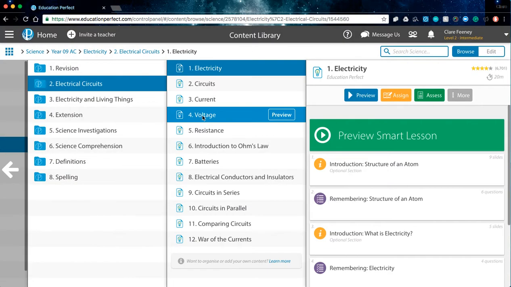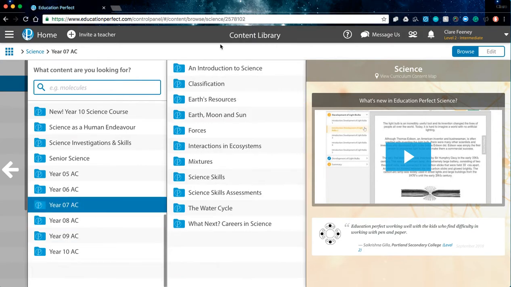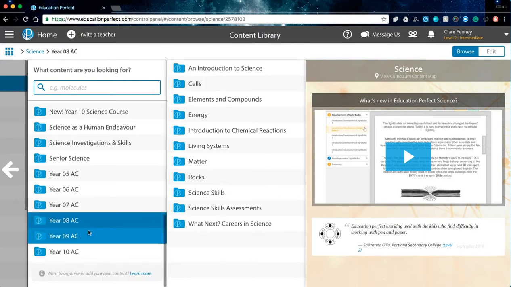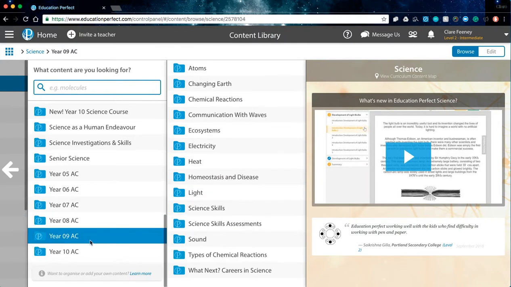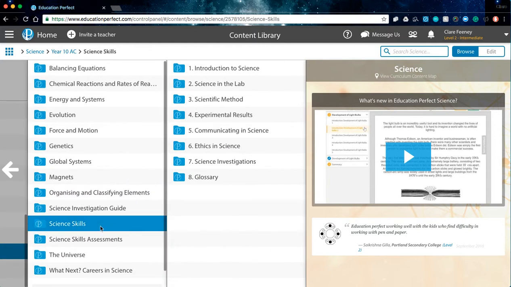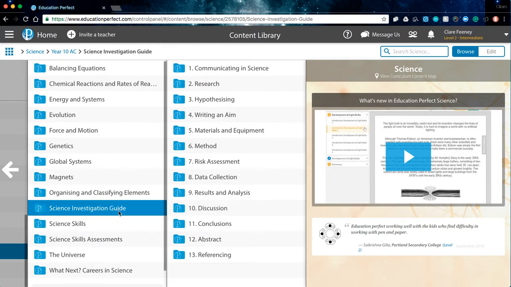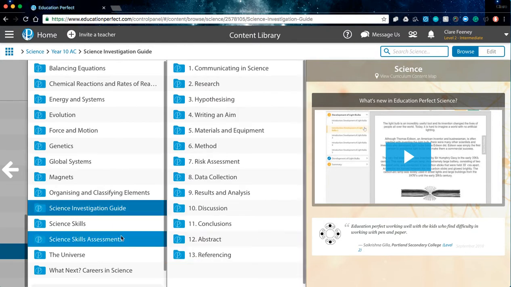So within Year 7 to 10, we have, I think, about 800 lessons, and these go through all the different units within the Australian curriculum. So we've got a number of topics in there and a number of resources as well. We also have our science skills that go through scientific method, and we have our science investigation guide, which goes through that in more detail.